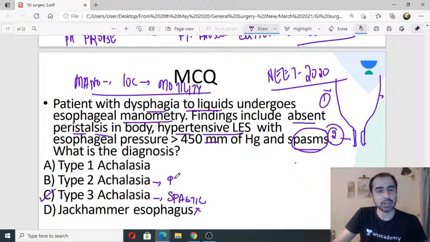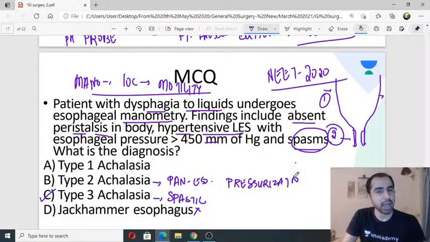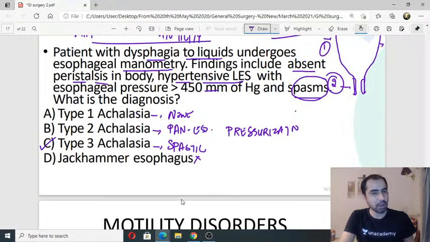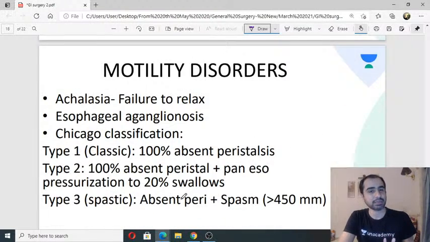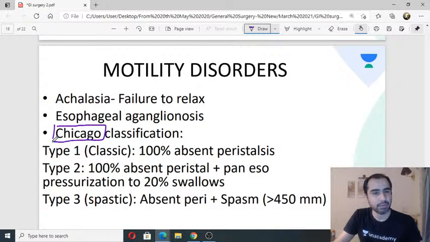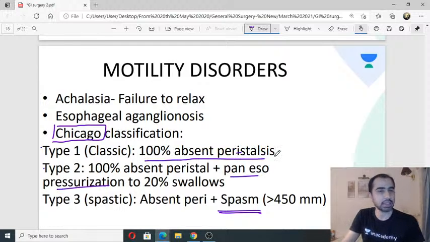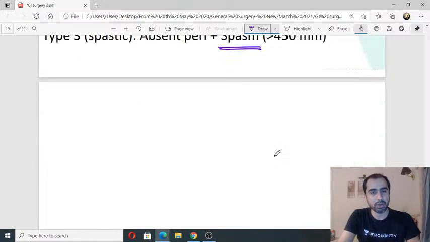Type 2 achalasia shows what is called pan-esophageal pressurization. Excellent, Saurav. That's an excellent answer. Pan-esophageal pressurization. That's it. Type 1 will show none of these things. That's all you need to know. This is what is given in the Chicago classification. Type 1, type 2, type 3. All we need is spastic, pressurized, and neither. Just peristalsis, aperistalsis. That's all we need to know.